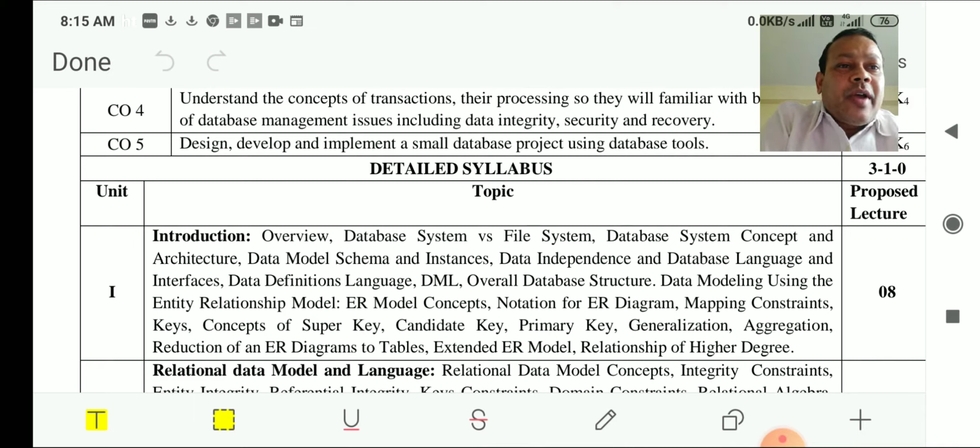Next we are going to have data modeling using the entity relationship model. This is also one of the very important topics, and obviously you are going to get one or two questions based on this ER model, that is entity relationship model. Before creating the table, before going for any database, basically we are going to make the basic concept, that is, we are going to make some sort of a flow chart of how we are going to create the database. So by using this ER model, entity relationship model, we will be able to create the table. That is the basic concept.